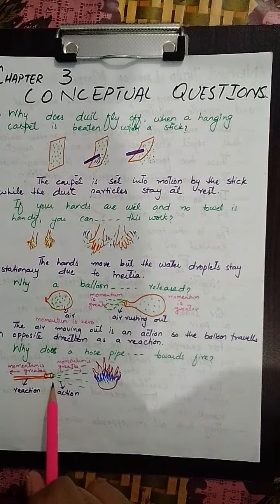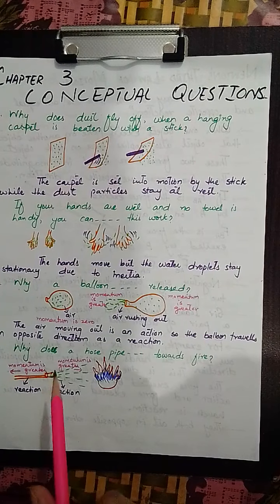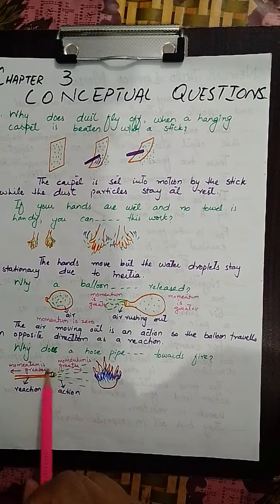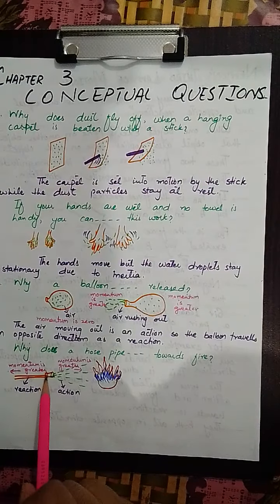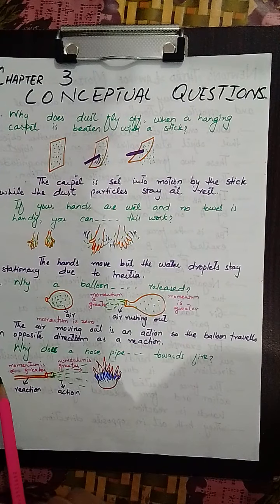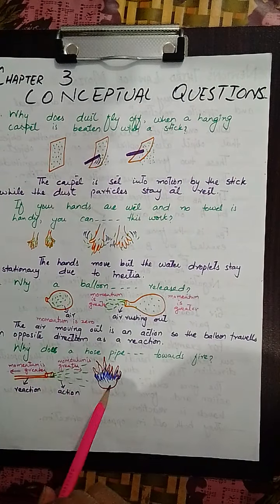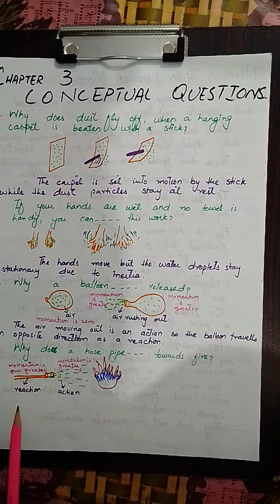Why? Because the water that is coming out of the hose is actually the action, okay. So this is the action, and as a reaction, the other part of the system or the other part of the object, which is just the water pipe, that water pipe will just try to go in the opposite direction with the same force. So in both the cases force is the same, but they both are acting in opposite direction.